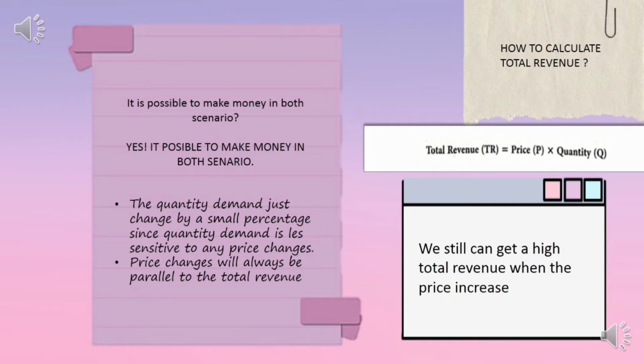The question is how to get the total revenue. We can use the formula price times quantity equals total revenue. Besides, is it possible to make money in both scenarios? Our answer is yes, it's possible because whether the price increases or decreases, the quantity demanded changes just a little bit since quantity demanded is less sensitive to any price changes. That means we still can get a high total revenue even if the price increases or decreases, and our price change will always be parallel to our revenue.